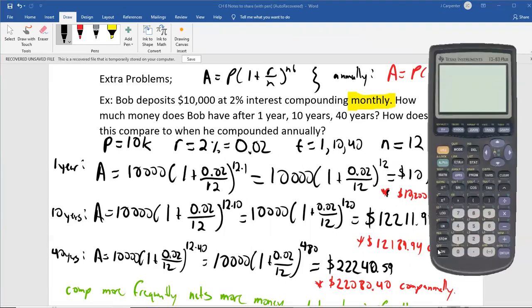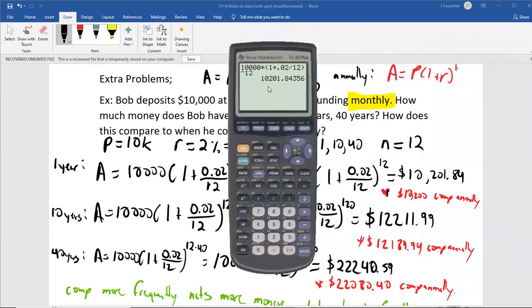So here's a calculator. You can see all the other stuff we were doing in class. 10,000 times, you may actually have to hit your times key like this. I don't, I just have to open a parentheses, but you may have to do the times. So I'll do it for this one. 1 plus 0.02 divided by 12, close the parentheses, raise it to the 12. And I've explained why you have to pre-multiply before. If you do this as 1 times 12, it's going to spit out a wrong answer, but this is the right answer. $10,201.84, which is right here.